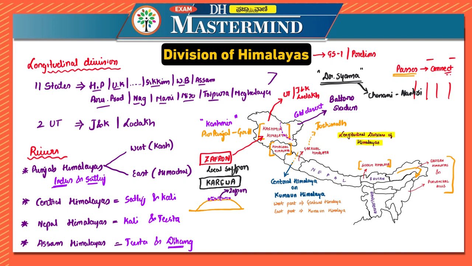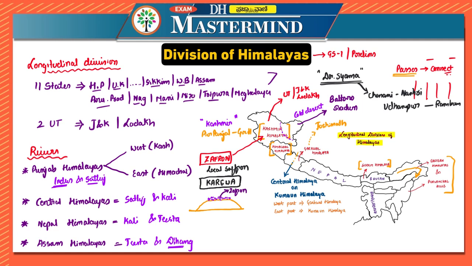So it is the longest tunnel. Okay, so it is the longest tunnel. When it comes to the difference between this and Atal Tunnel, you'll understand later on. Atal Tunnel is the highest at this point of time, but the longest tunnel, if they are asking, then that is Dr. Shama Prasad Mukherjee Tunnel. It is a 9-kilometer long tunnel, and it connects Udhampur with Ramban in Jammu.